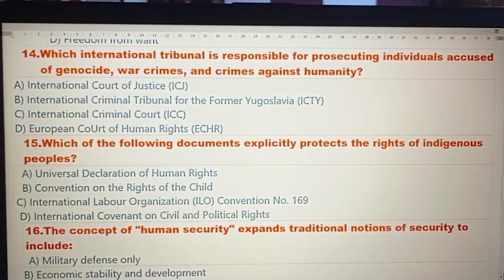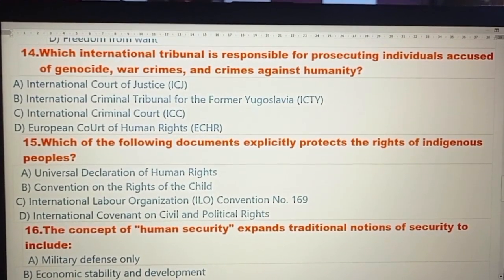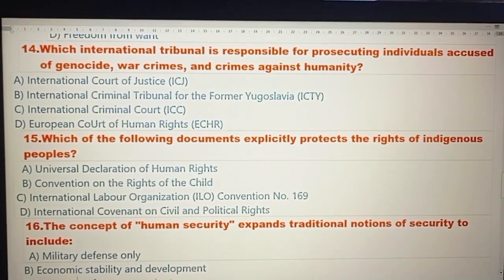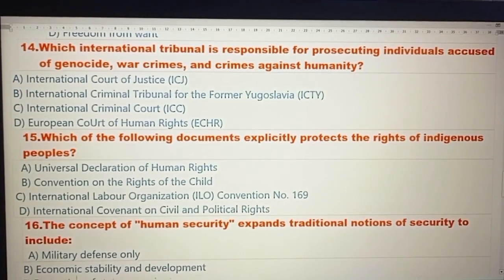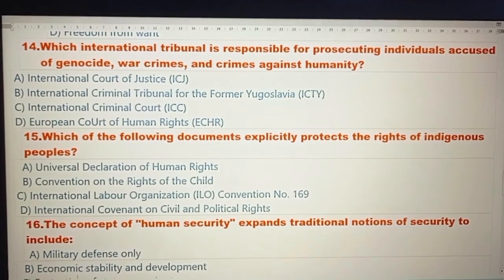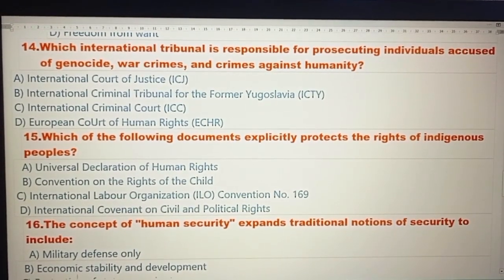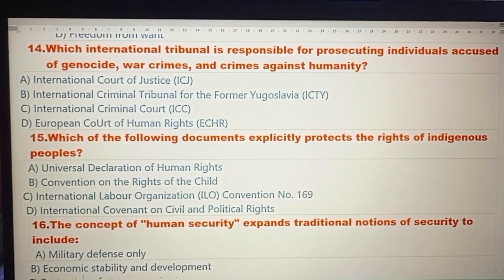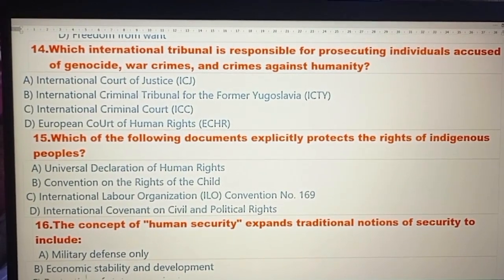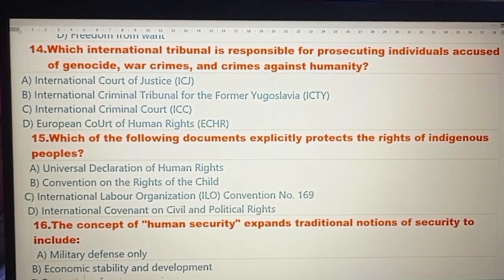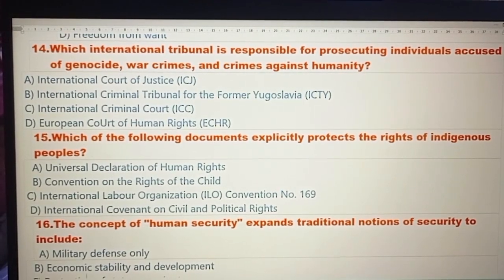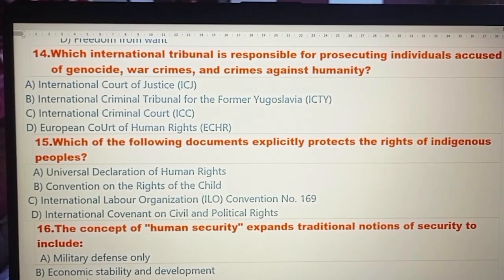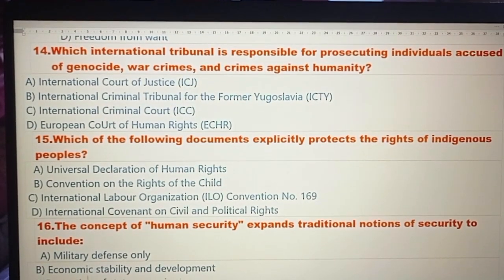Question number 15. Which of the following documents explicitly protects the rights of indigenous peoples? Option A. Universal Declaration of Human Rights. Option B. Convention on the Rights of the Child. Option C. International Labour Organization Convention number 169. Option D. International Covenant on Civil and Political Rights. And the right answer is option number C. International Labour Organization Convention number 169.